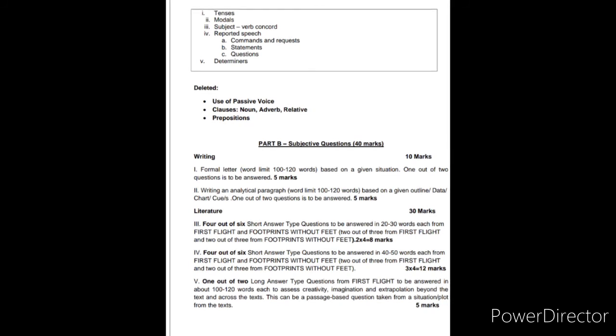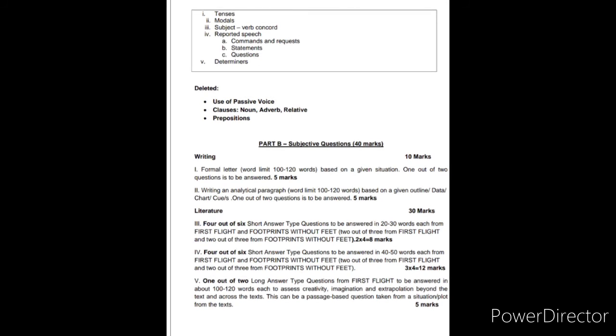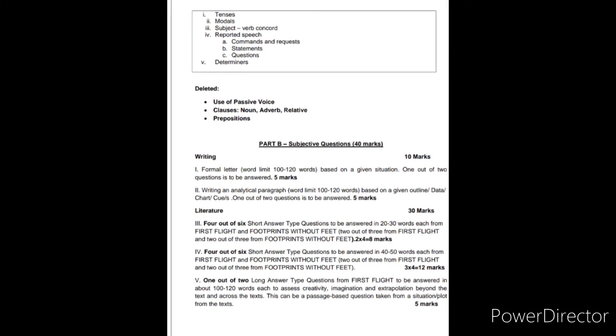The next question will be asked from First Flight. These questions will be of long answer type. You will be given 2 questions out of which you have to attempt any one. The word limit will be 100 to 120 words and its weightage will be 5 marks.